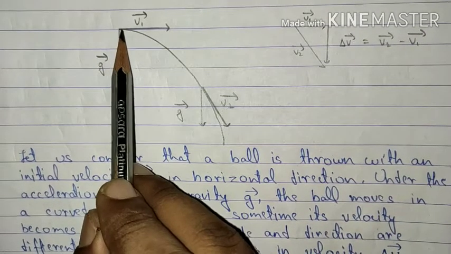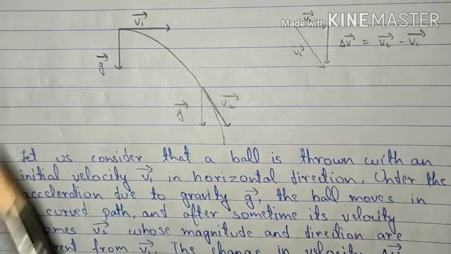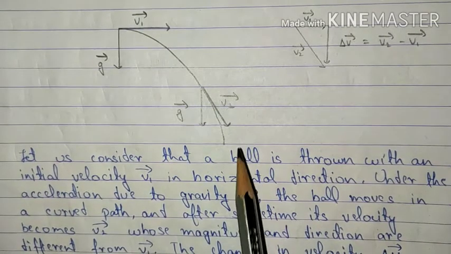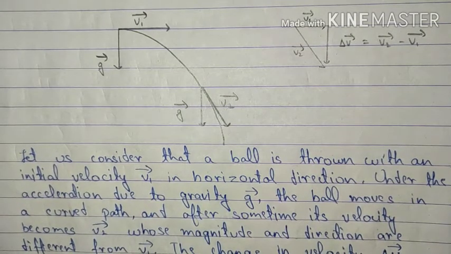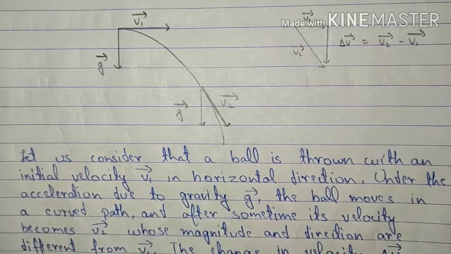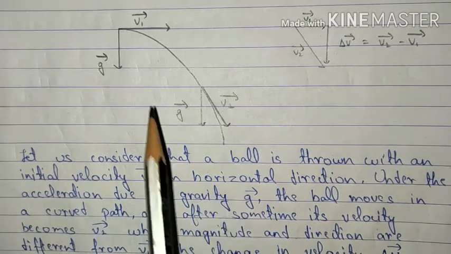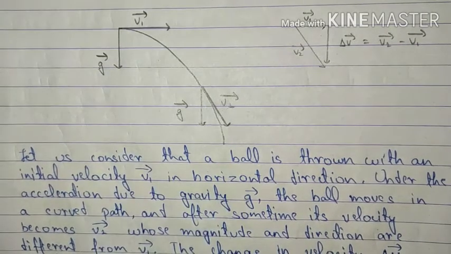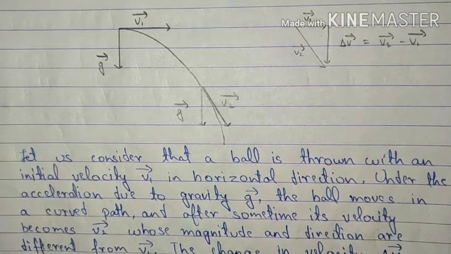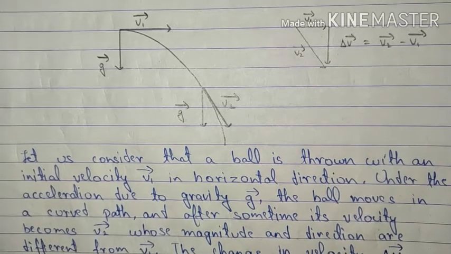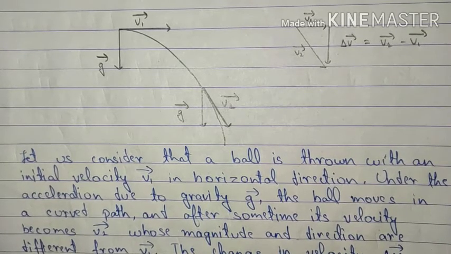The direction of motion is horizontal over here, whereas it is in a declining position on this particular point. Now the change in velocity for these 2 points can be calculated by subtracting the initial value from the final value. That is, del v can be given as v2 minus v1.